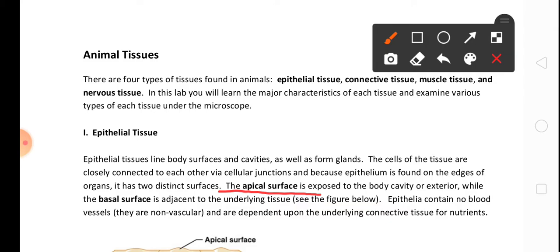Epithelia contain no blood vessels. Keep in mind, if anyone asks, does epithelia contain blood, then you have to say epithelia contain no blood vessels. They are non-vascular.